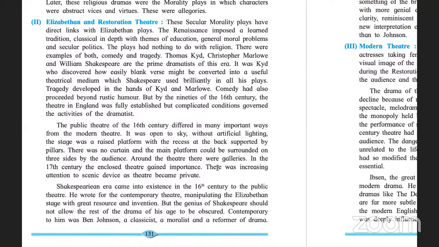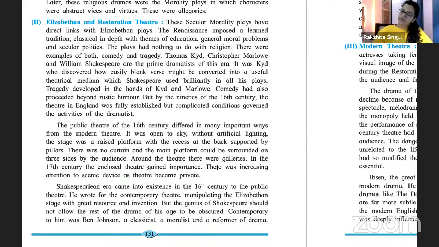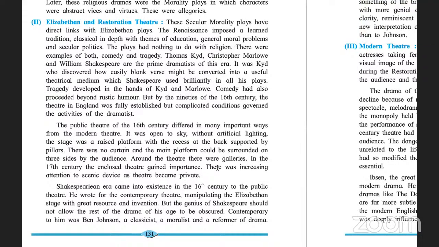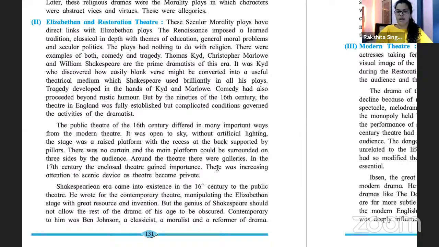Didi, the platform is in a curve, right? Yes, curve or square. Sometimes it can be in both. It depends on the design of the theater. It can be in curve also, and it can be in square also. In this that they're talking about, this one is a square one. It starts with a square.